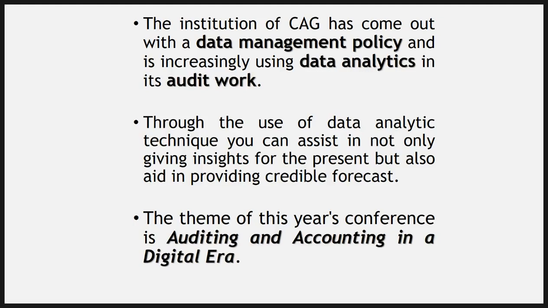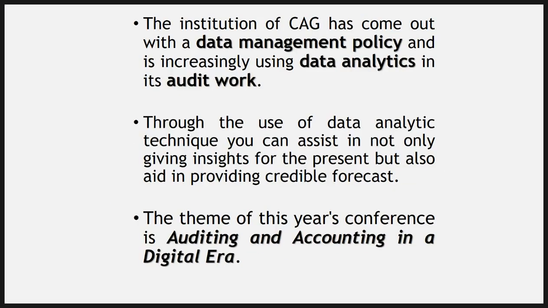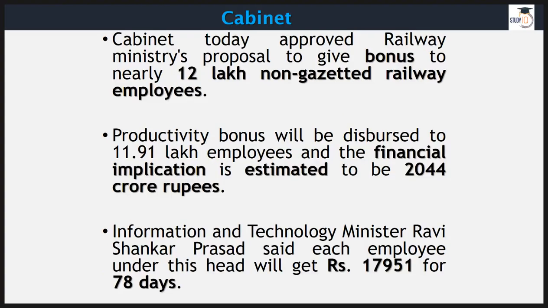He said that CAG nowadays is using data management and data analytics, and this can enhance capacity, as well as act as a very effective tool of auditing work. So this is something that the smaller state audit societies should be trained for. And the theme this year was auditing and accounting in a digital era.